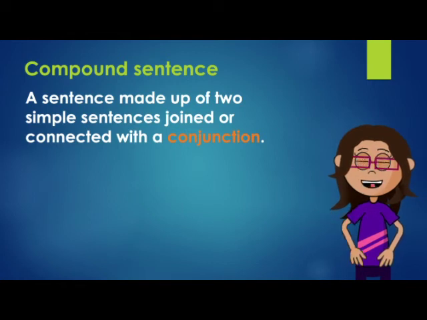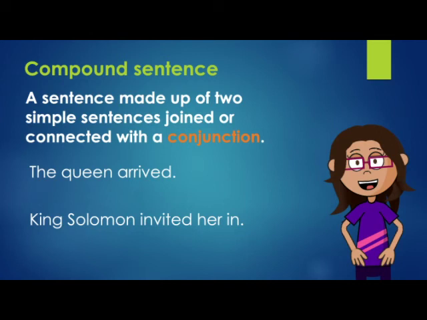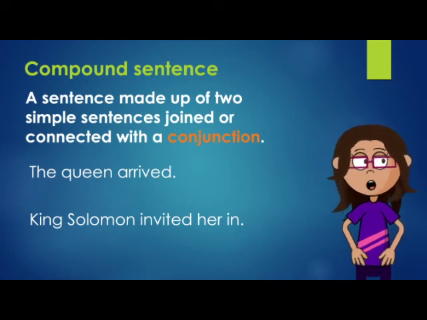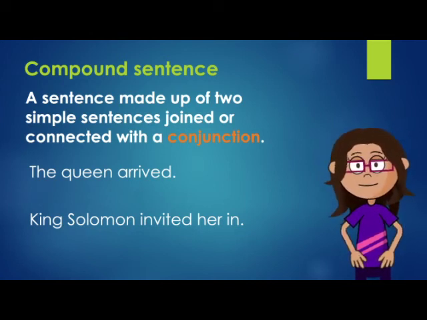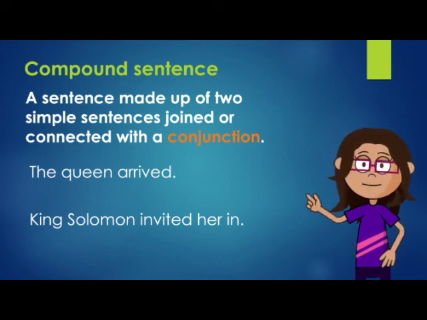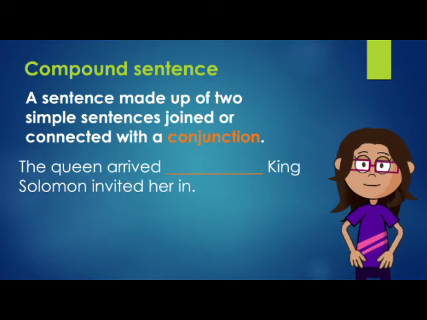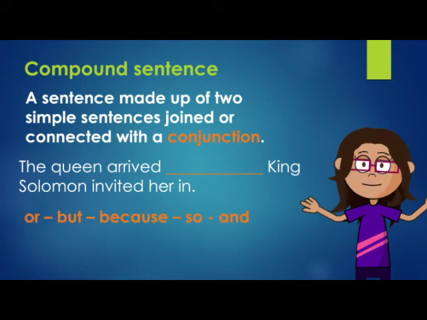Here I have two simple sentences. The queen arrived. King Solomon invited her in. They are simple sentences because each one only has one verb and one idea. Now, let's make a compound sentence by connecting them with a conjunction. You try. What conjunction can I use to connect these two sentences? Or, but, because, so, and.